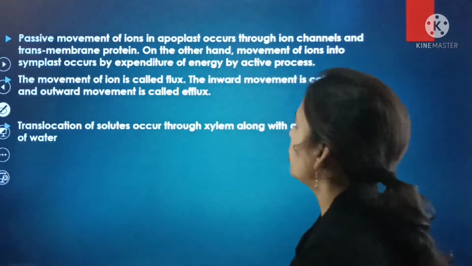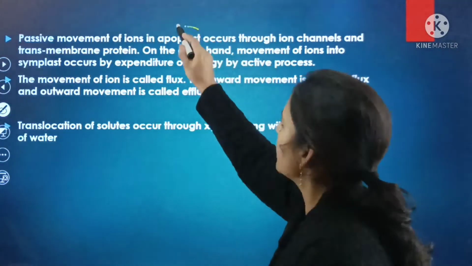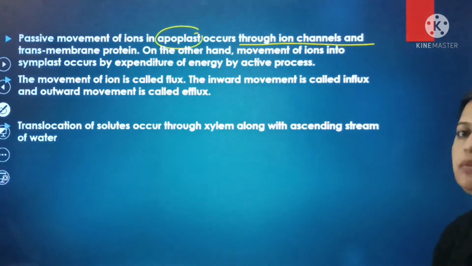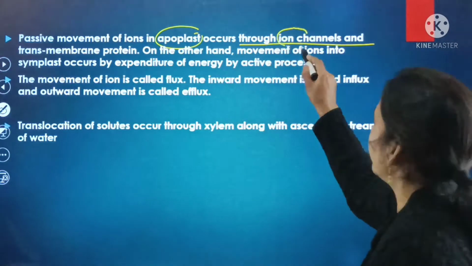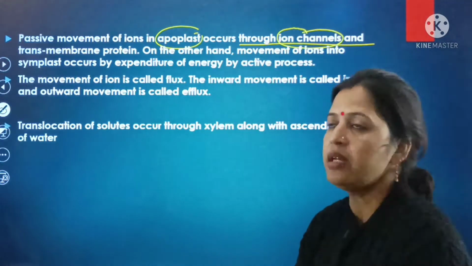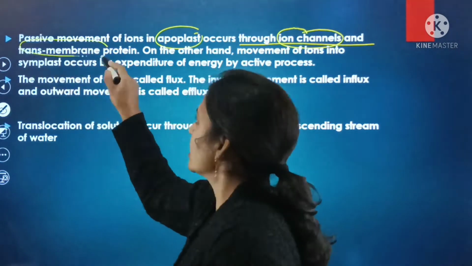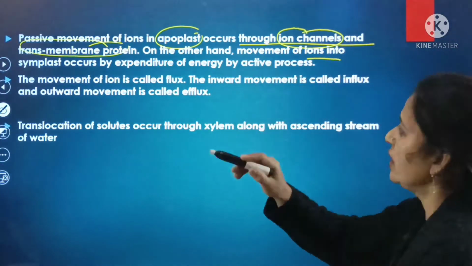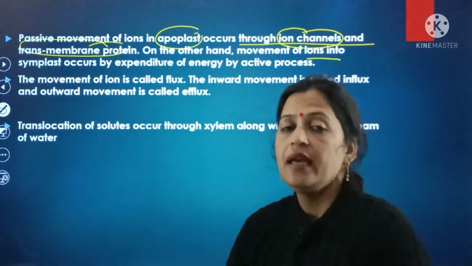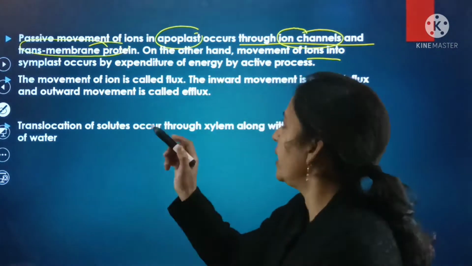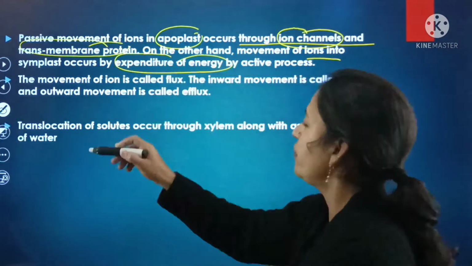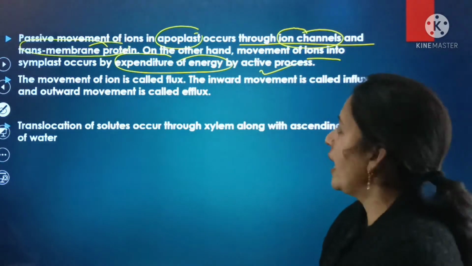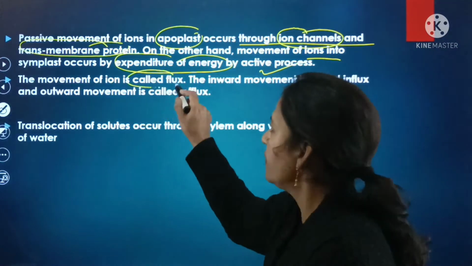Next is passive movement of the ions in the apoplast occurs through ion channels as well as transmembrane proteins. Whereas on the other hand, movement of the ions into the symplast occurs by the expenditure of energy, especially by the active process. And the movement of the ions is called as the flux.